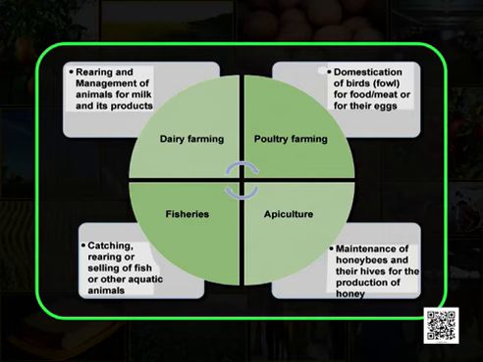dairy farming, which is rearing and management of animals for milk and its products, poultry farming, which is domestication of birds for food or meat or for their eggs, apiculture, maintenance of honeybees and their hives for the production of honey, fisheries, catching, rearing or selling of fish or other aquatic animals. Now, let me discuss each one of the animal husbandry practices one by one.